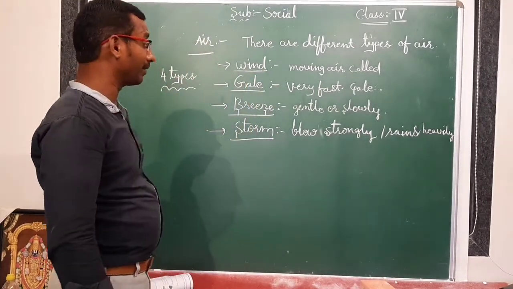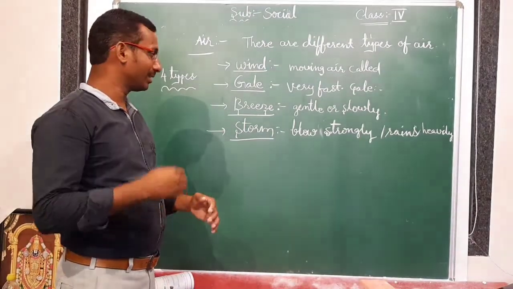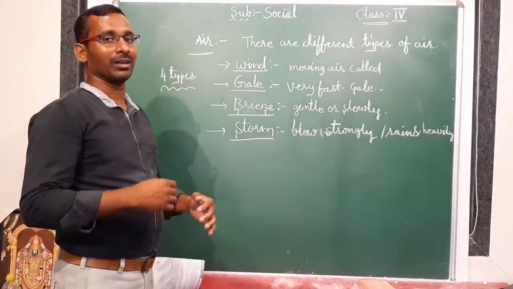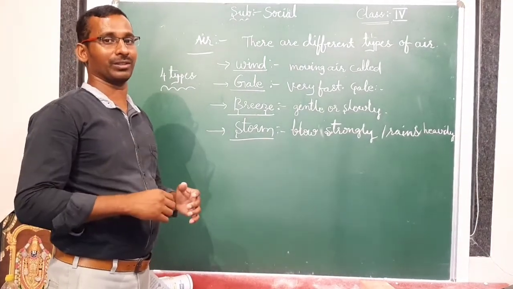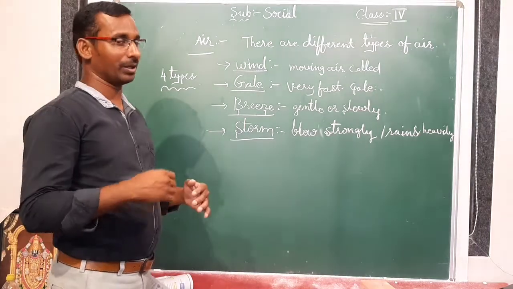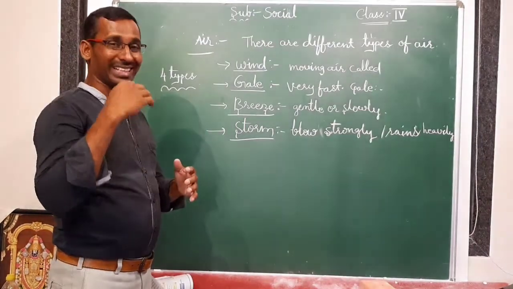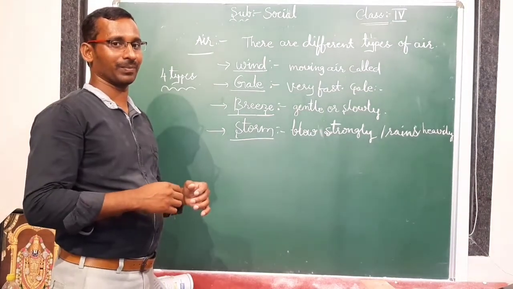Then what will happen when the wind blows very strongly? This heavy wind causes damage. What type of things get damaged? Buildings and thatched houses.